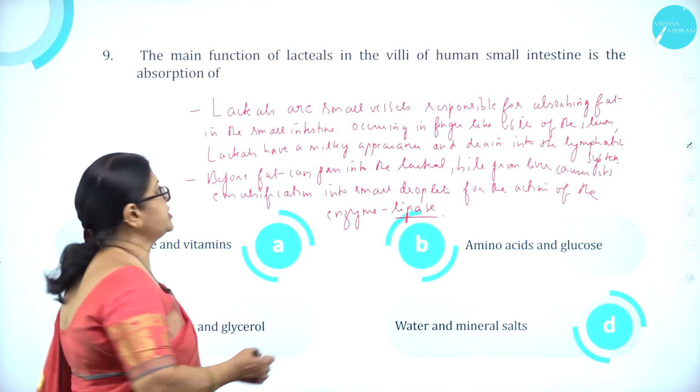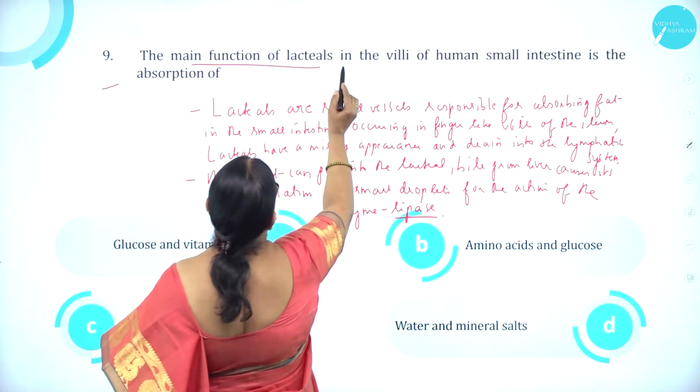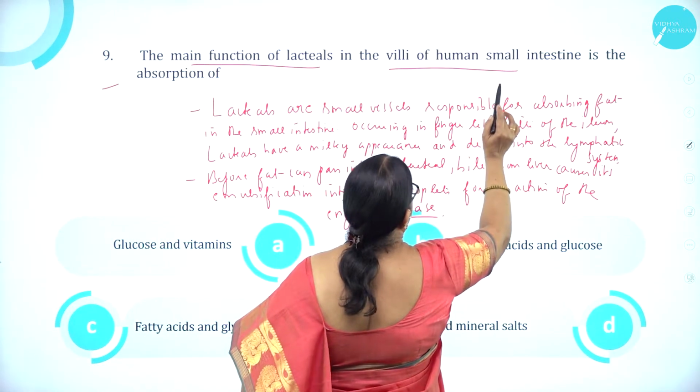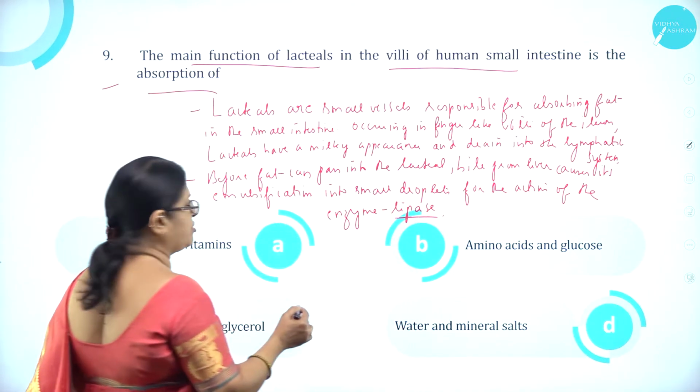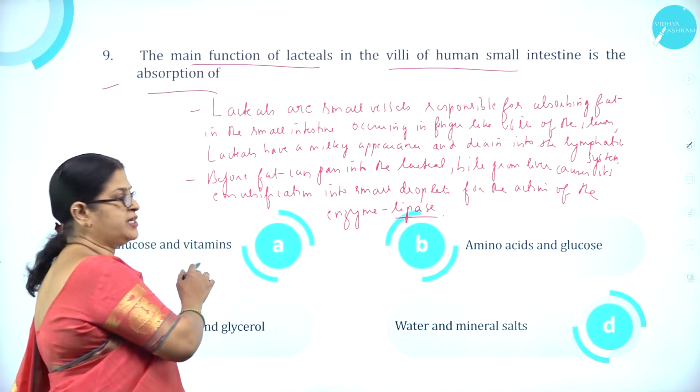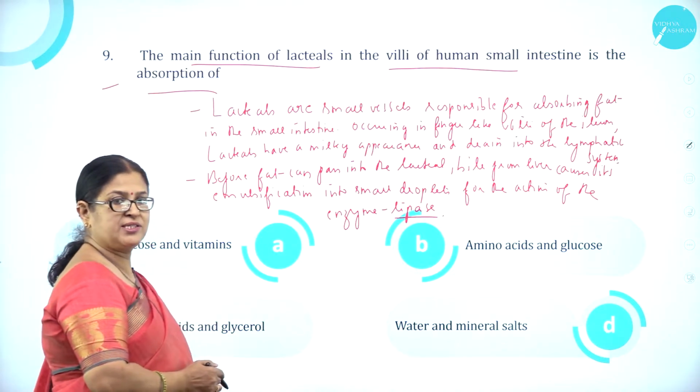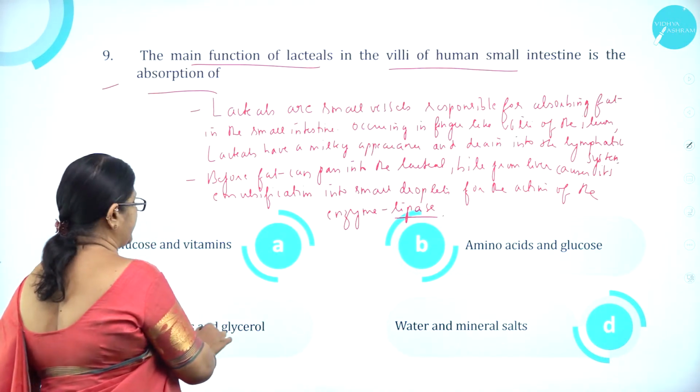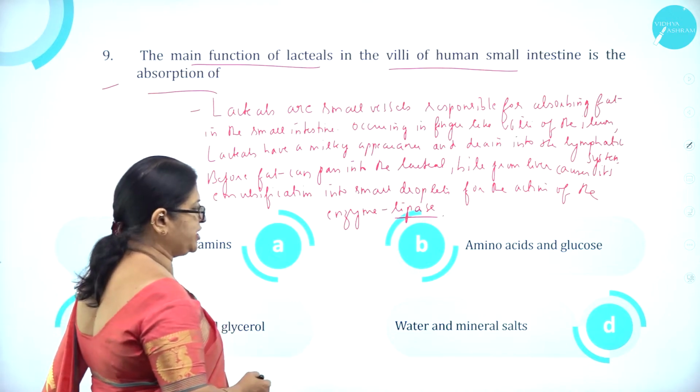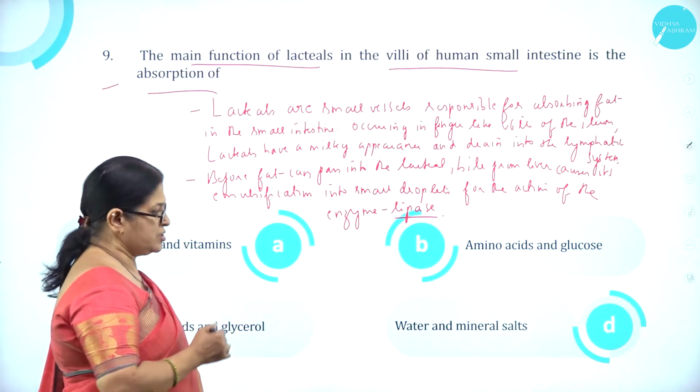Moving on to question number 9. The main function of lacteals in the villi of human small intestine is the absorption of option A, glucose and vitamins. Option B, amino acids and glucose. Option C, fatty acids and glycerol, and option D, water and mineral salts.